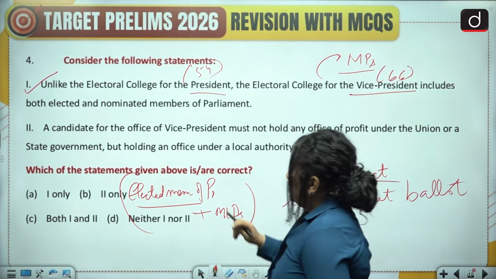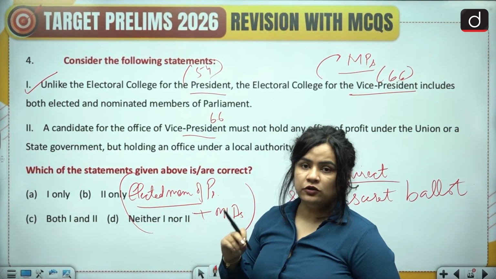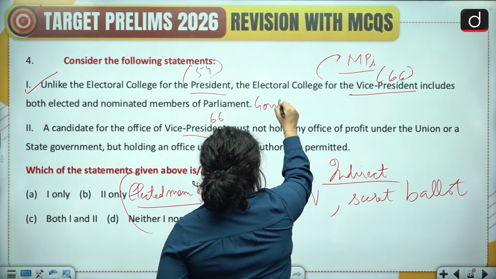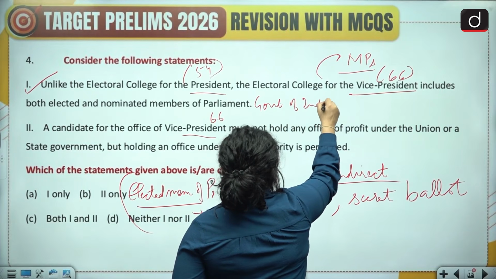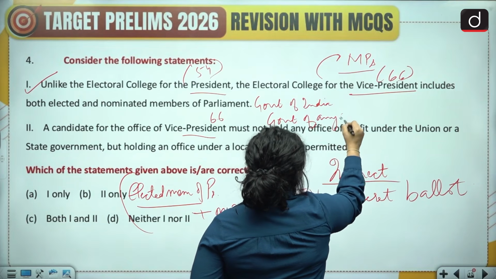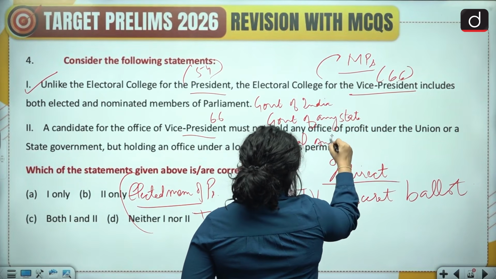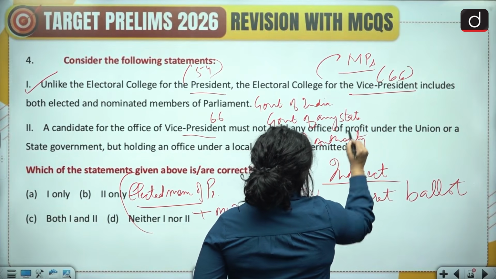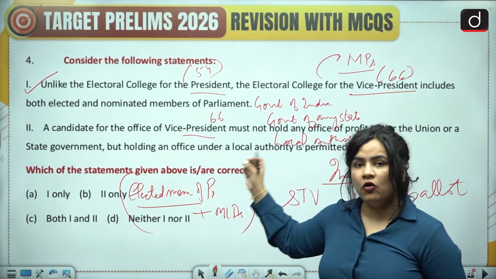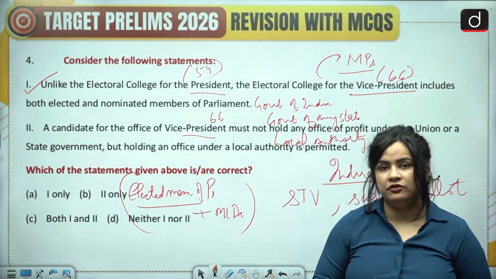Now, Article 66 will prohibit holding of any office of profit under the Government of India or under the government of any state or any local authority. So, this statement is inaccurate. You cannot hold office of profit in either of the levels of government.